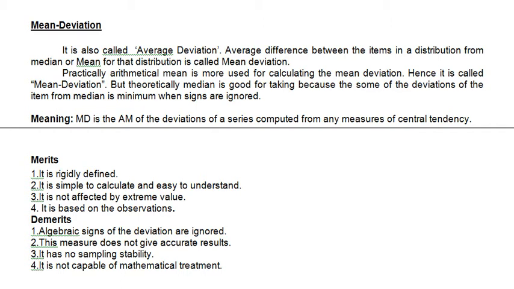Normally if you see the words mean and deviation, if you read them separately, mean is different, deviation is different. Deviation means you take the interrelationship between the variables, that is, the measures of dispersion. So you find the deviation, and that deviation is taken by using the arithmetic mean, so it is called a mean deviation. It doesn't mean that the deviation is computed by using the mean only. It may be computed by using the median or mode also, right?